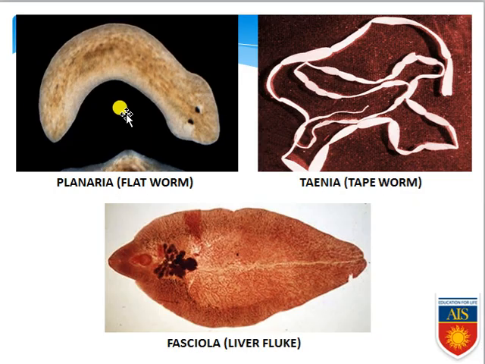Now we can see in this slide that there are various kinds of organisms. As an example, the Planaria, which is commonly known as flatworm, their picture we can see here. This is Taenia, commonly known as tapeworm, Taenia solium. So this also belongs to the phylum Platyhelminths. And there is also a liver fluke, that is Fasciola hepatica. So this is also a representative organism of phylum Platyhelminths. So the photographs of these 3 organisms are given here.